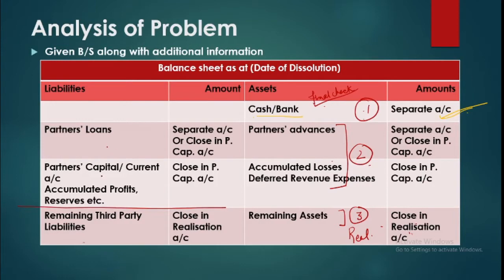Partners loans, partners capital account, current account, their profits, their reserves, everything which belongs to them actually. Anything which is with the name which belongs to them, it will be classified separately and it will be closed in the capital account.